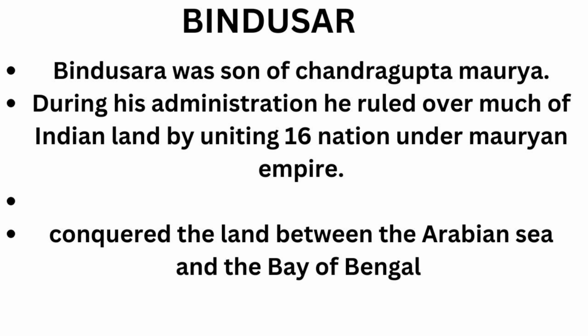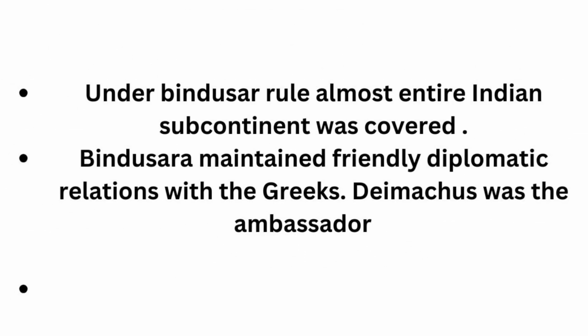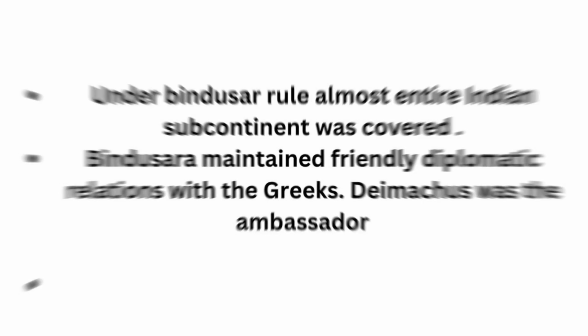During that time, the 60 nations did not mean a nation or country of modern day, but small kinds of provinces that were ruled by little rulers. So those 60 countries and nations were united by Bindusara and ruled over. Despite all the issues, he had maintained a healthy diplomatic relationship with the neighboring nations along with the Greeks. As we all know, Dimachus was the ambassador in the court of Bindusara.